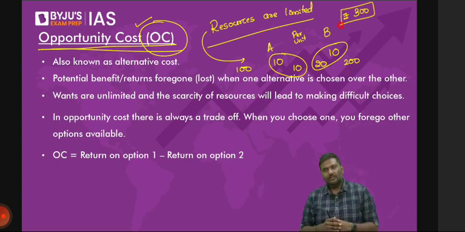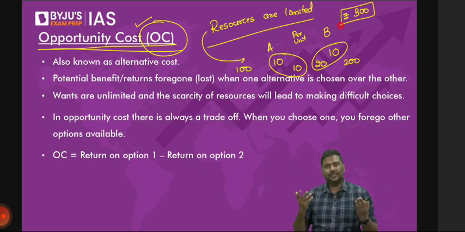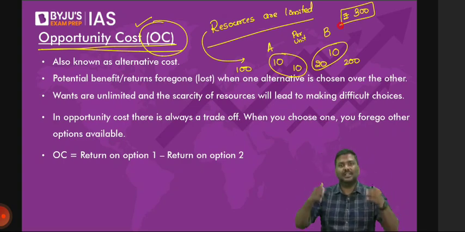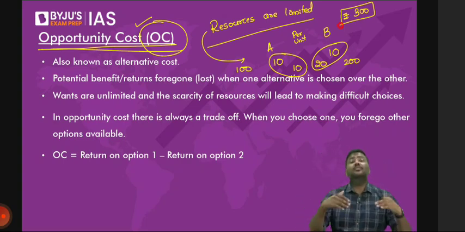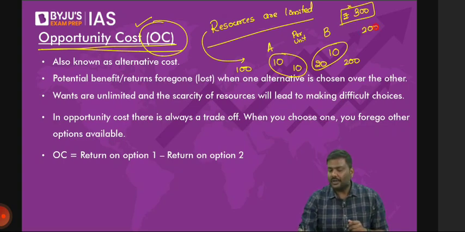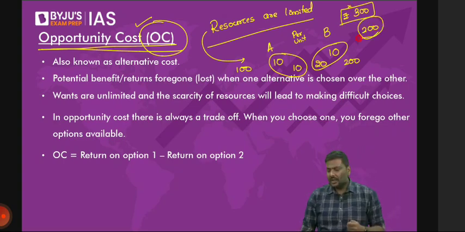But most of the time, what will happen? You will not have 300 rupees. It's not possible. That is the reason why we have economics, by the way. So what if rather than 300 rupees, you have only 200? Now what will you do?